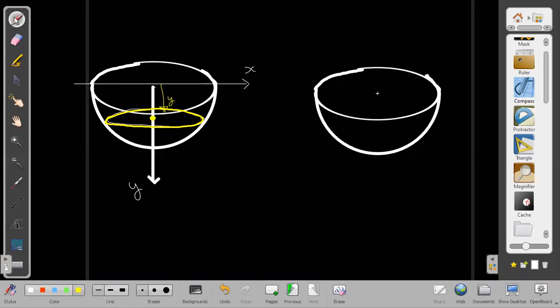Then our formula goes like this: y_CM is equal to integral of y dm upon integral of dm. Because it is hollow, I should define its areal mass density, which is mass upon 2 pi r square. Or I can call it dm by dA, where dA is the area of the ring element.